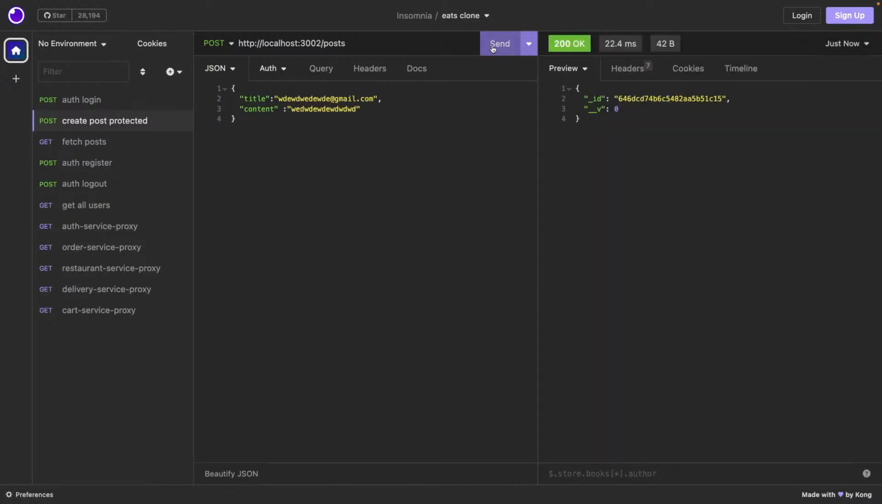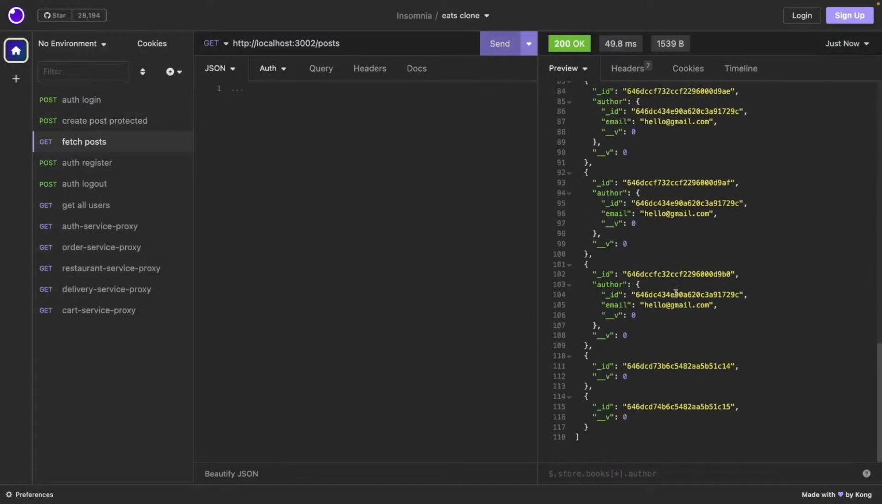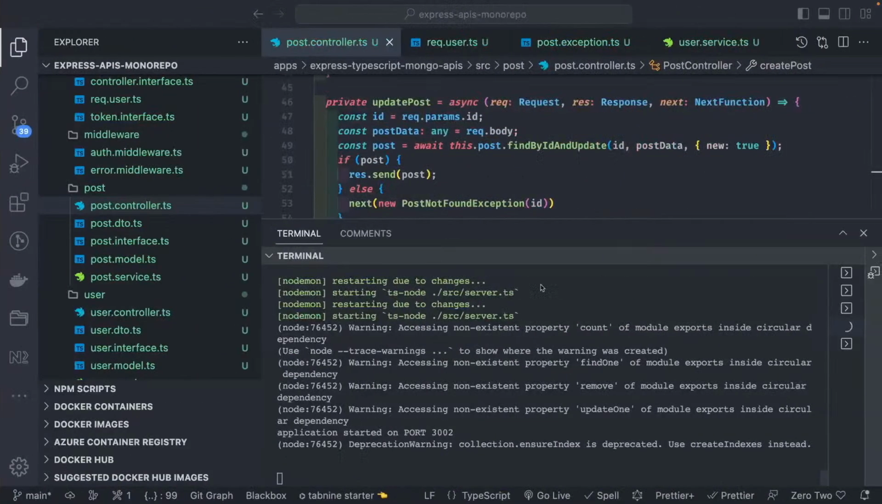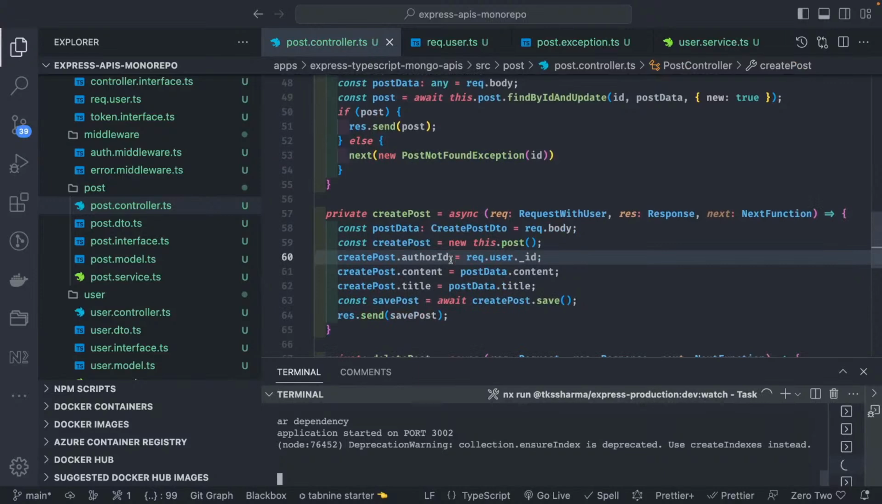It's not even passing author now. That's strange. If I try to fetch all the posts, okay, something is wrong with this create post. Then let's see what we are doing. This dot post, we are creating the constructor, created post, and then dot save.